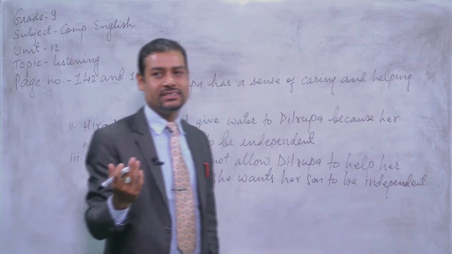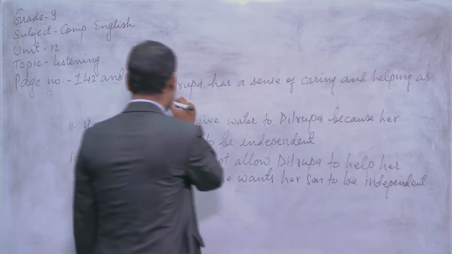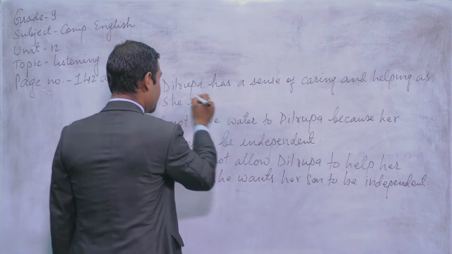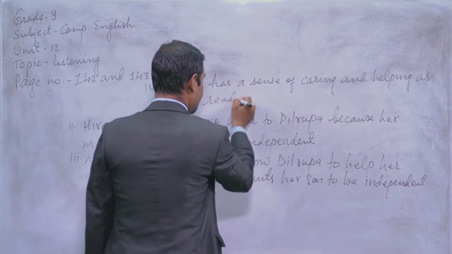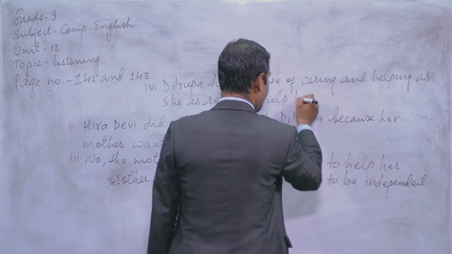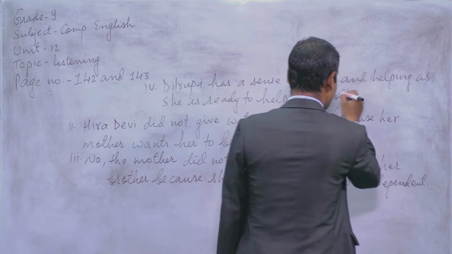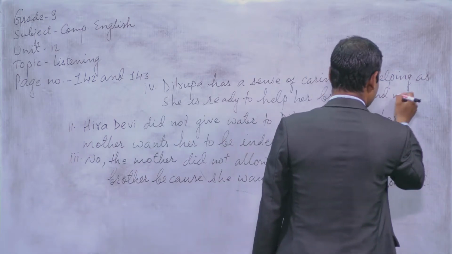So how do you know it? See, she is ready to help her brother and mother.